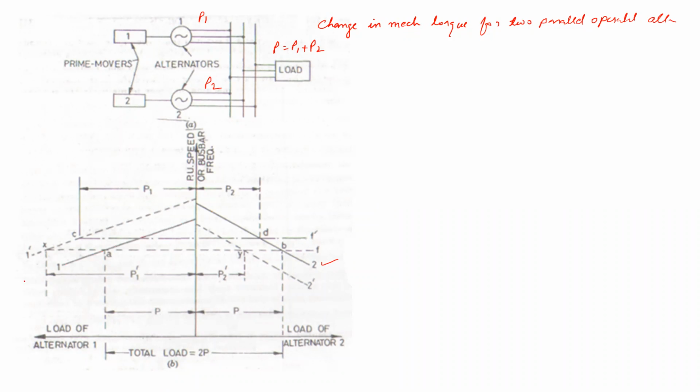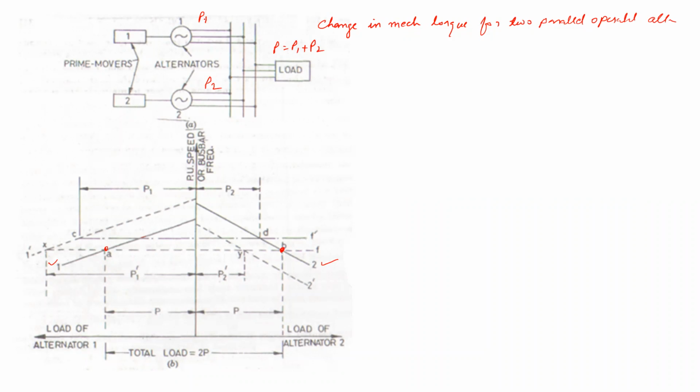This is the prime mover or governing characteristic of the first alternator, and this is the common frequency. The power supplied by the second alternator is at the intersection of this point, and the power supplied by the first alternator will be this one.